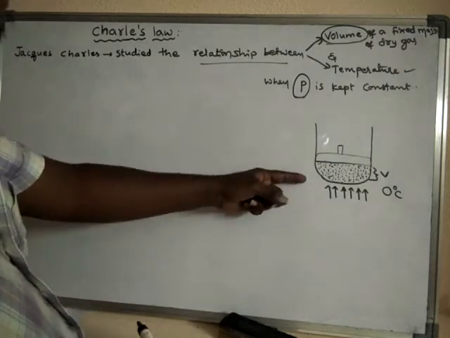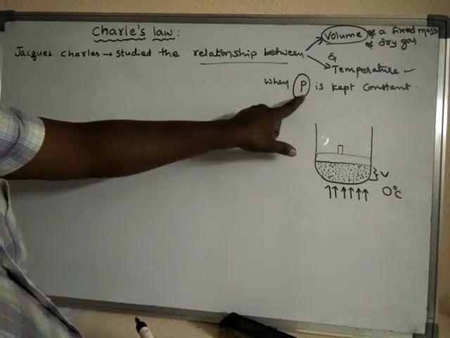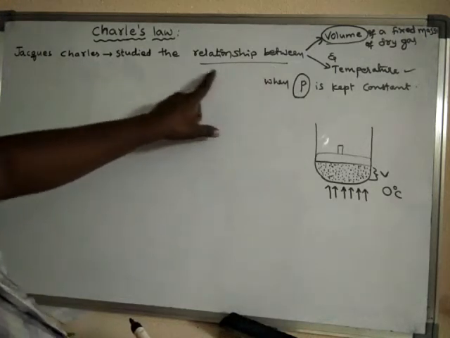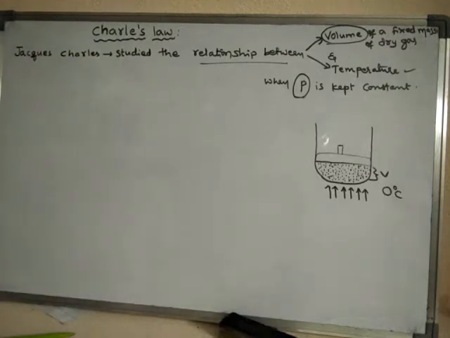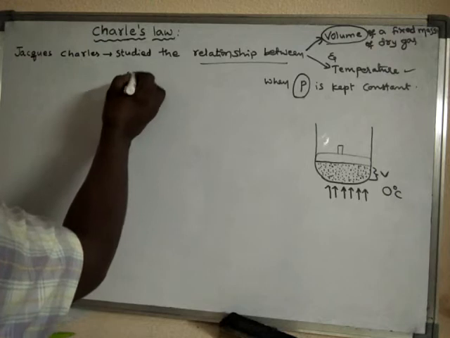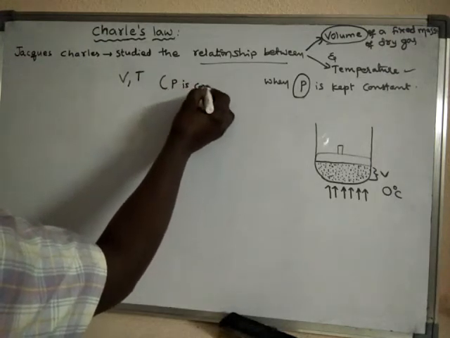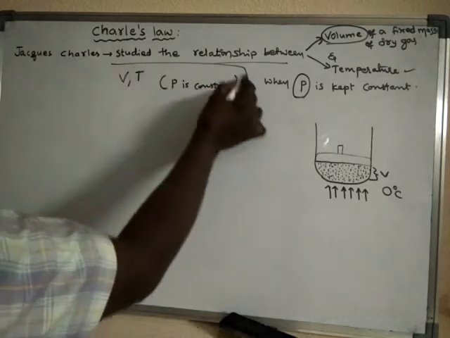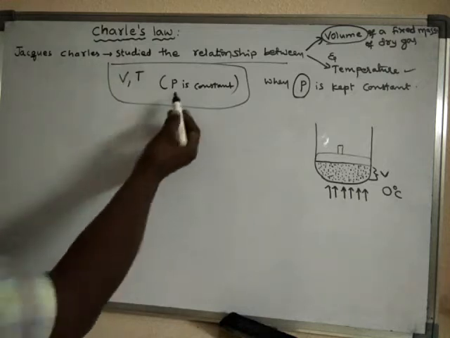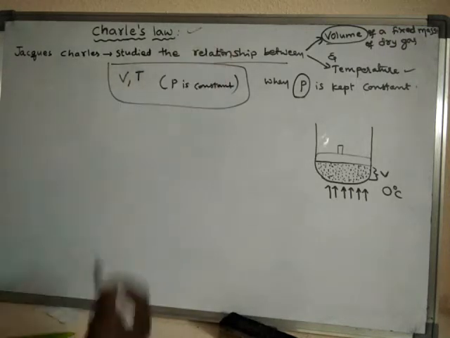When temperature is changed, how does the volume change, by keeping pressure constant? That means between volume and temperature when pressure is constant. Such a relationship was studied by Jacques Charles, and it is given in the form of Charles' law.